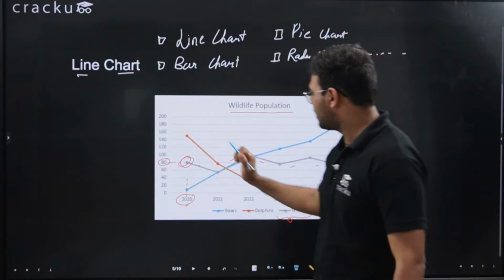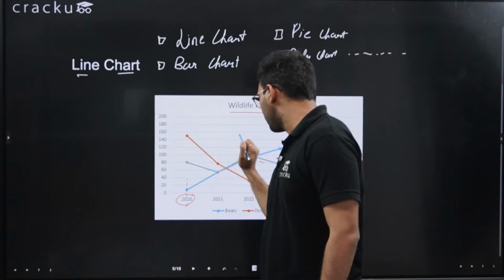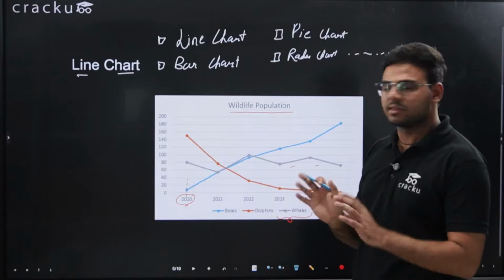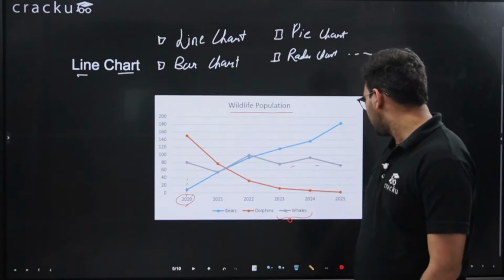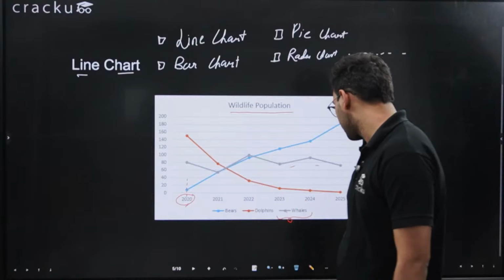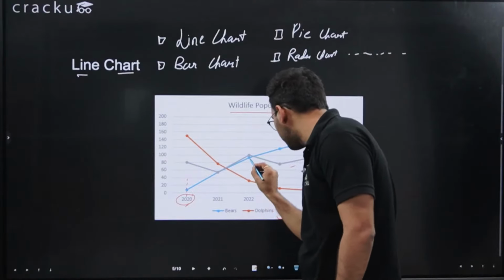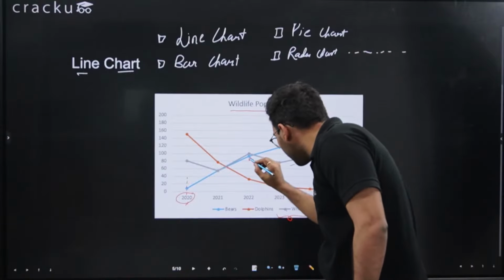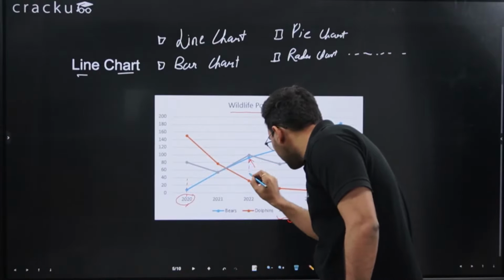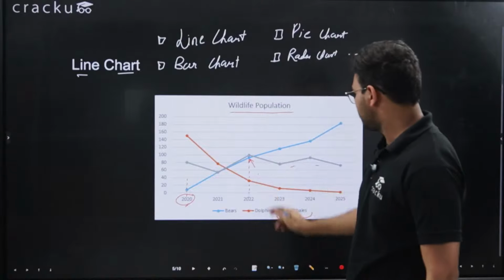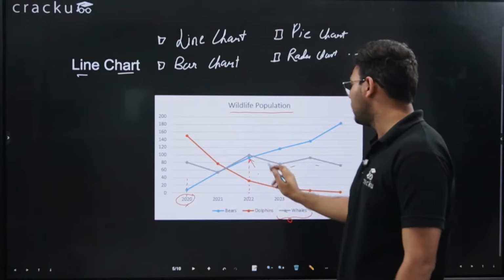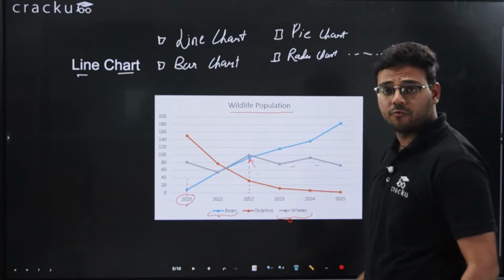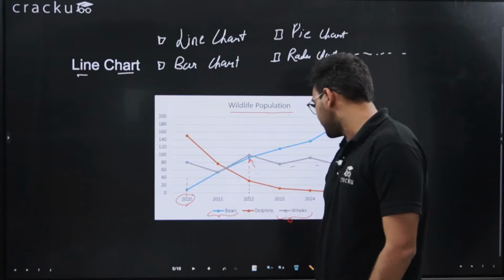Now it won't always be very clear or on point. Sometimes it really demands that you do some approximation as well. Let's take this value, which is on the blue line. Let's see what it is saying. If I draw a vertical line first, this represents the data of 2022, and the blue line is representing the data of bears.